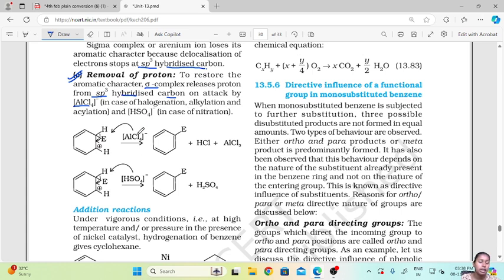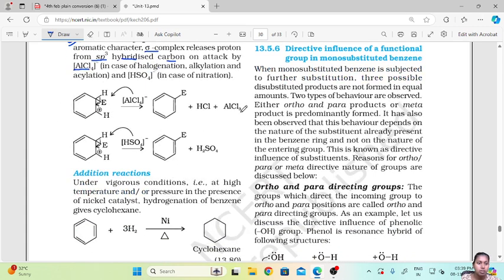So the AlCl4 minus which is formed at the end, what will happen? It will take up the proton from the benzene ring sp3 carbon, and hence it will form HCl and AlCl3. So this is how the electrophilic substitution reaction takes place.